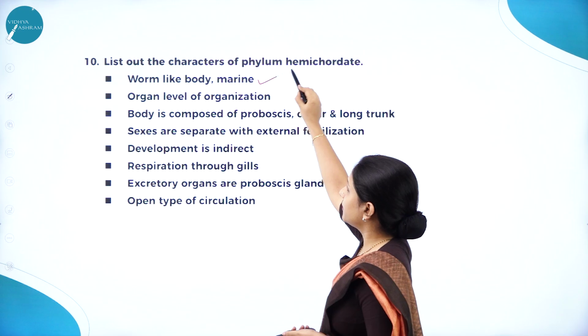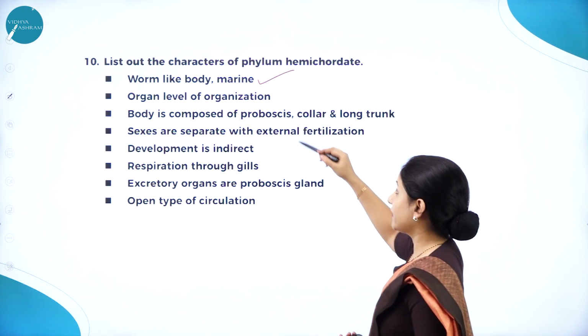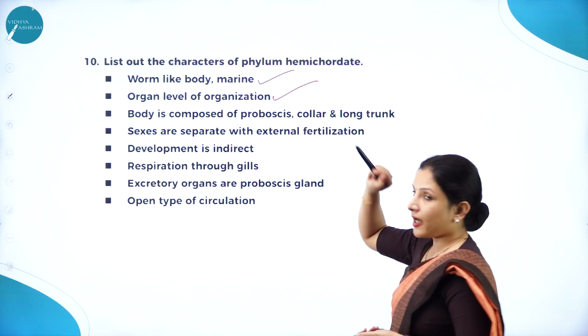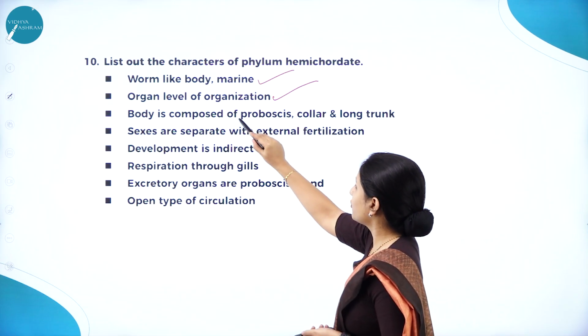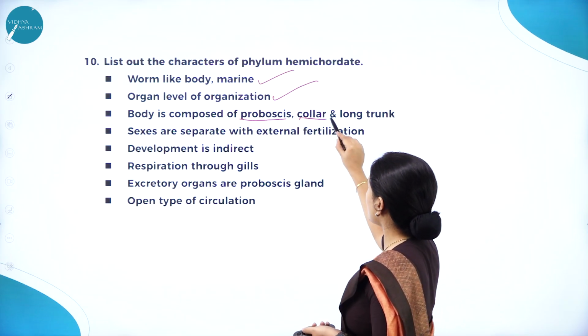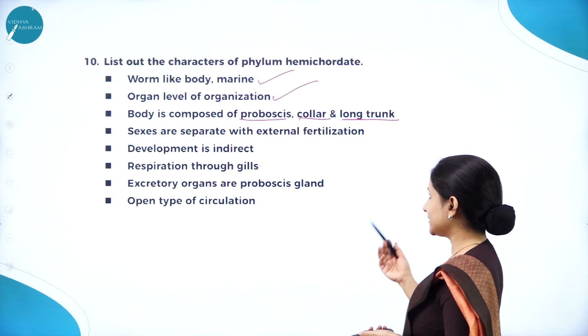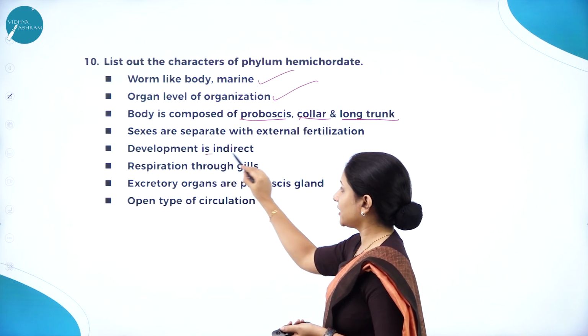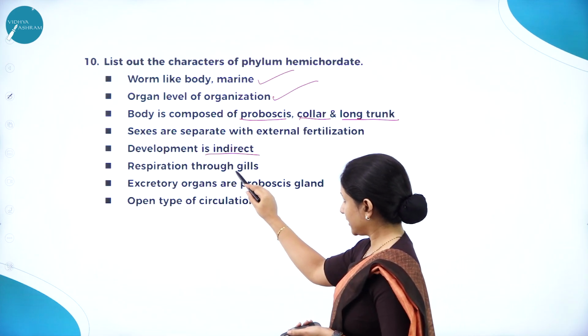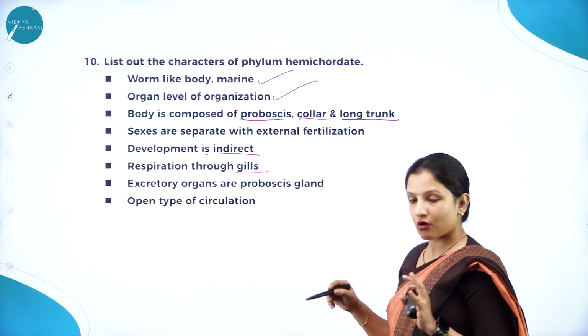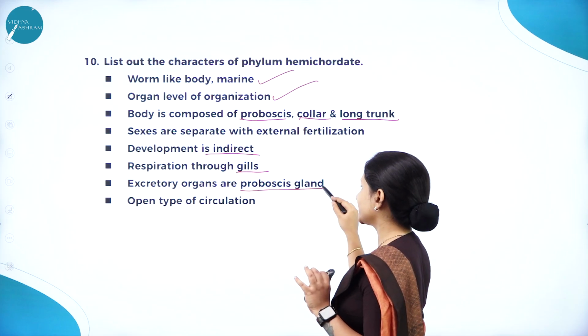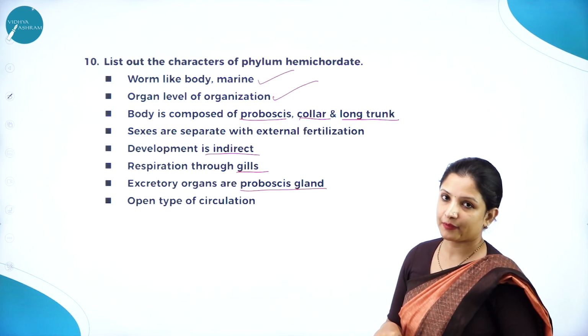Hemichordata have a worm-like body, they are marine, and they have organ level of organization. The body is divided into proboscis, collar and long trunk. And the sexes are separate. The fertilization is external, development is indirect, respiration is through gills, and they have an excretory organ in the form of a proboscis gland, and they have an open type of circulation.